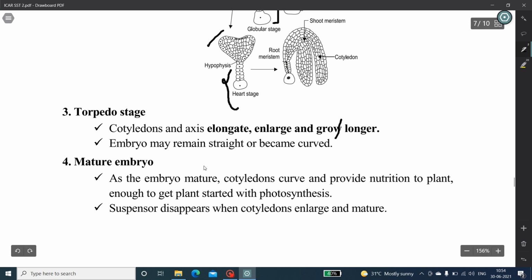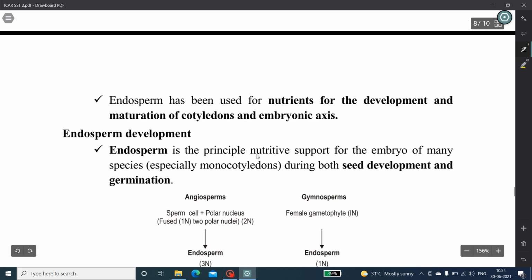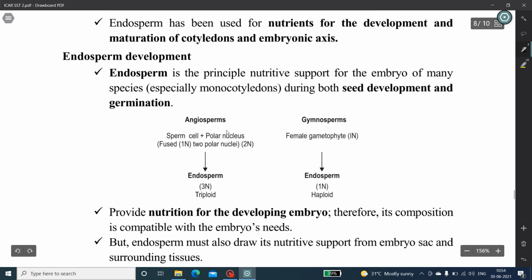And finally, the mature embryo. As the embryo matures, the cotyledons curve and provide nutrients to the plant, enough to get the plant started with photosynthesis. The suspensor disappears when the cotyledon enlarges, and here there is no suspensor. Here the suspensor is disappearing, and the endosperm has been used for nutrients for the development and maturation of cotyledons and embryo axis. Next one, endosperm development.